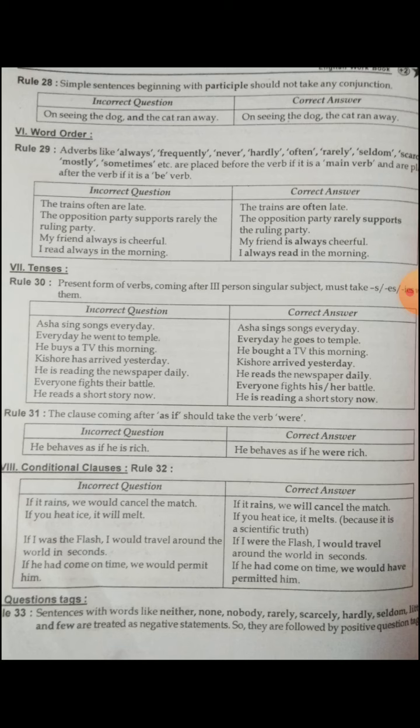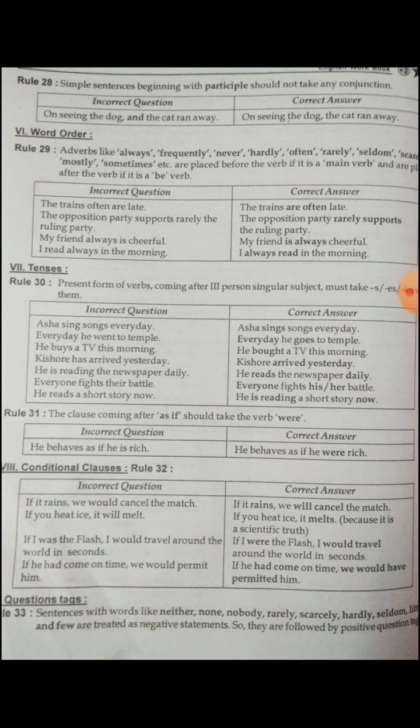Next one, word order. This is one of the most important rules. Please note down. Rule number 29. Adverbs like always, frequently, never, hardly, often, rarely, seldom, scarcely, mostly, sometimes, etc. are placed before the verb if it is a main verb, and are placed after the verb if it is a be verb.